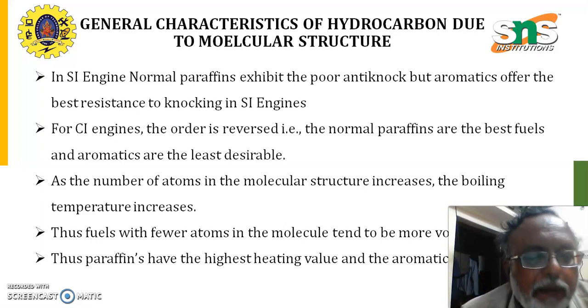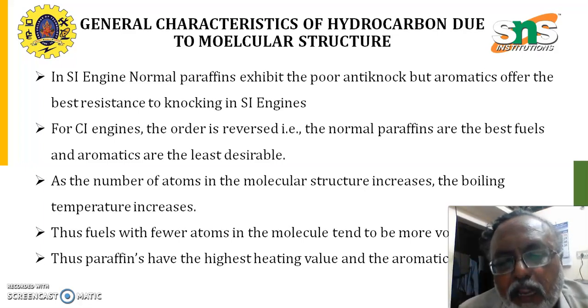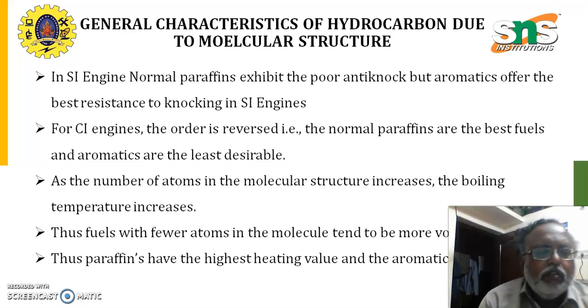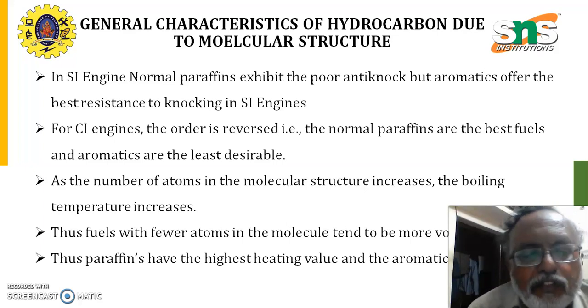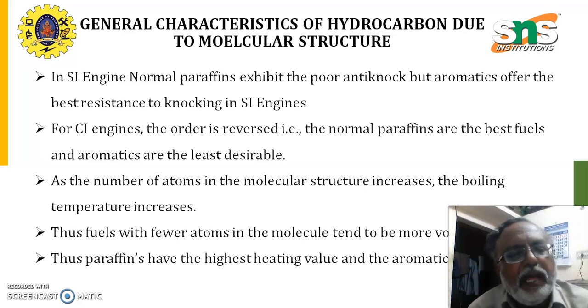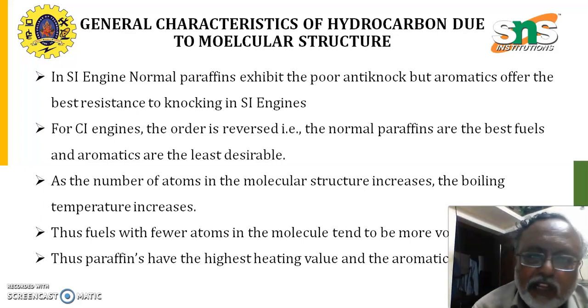Thus, paraffins have the highest heating value and the aromatic is the least. So, we have to consider the heating value of the petroleum structure. Paraffin has the highest heating value, whereas the aromatic has the least heating value.